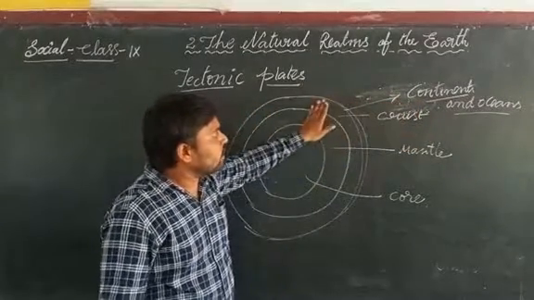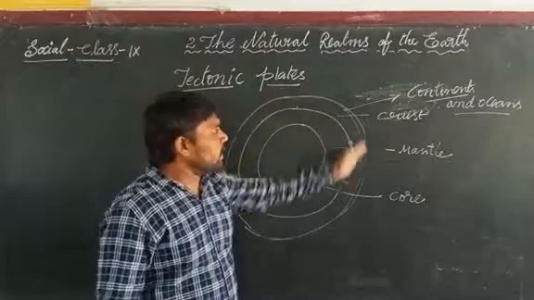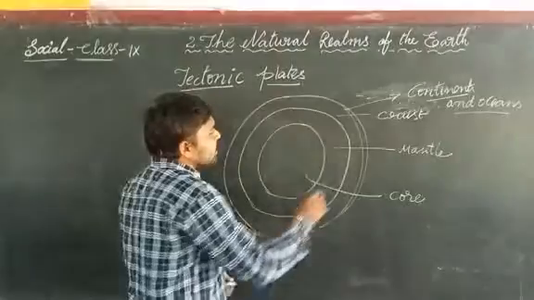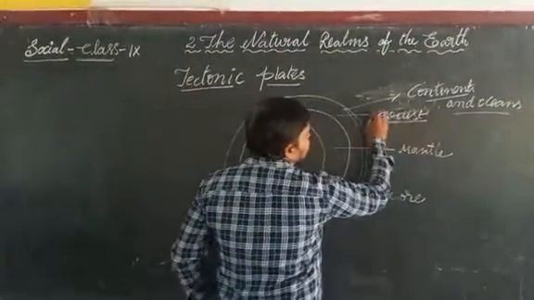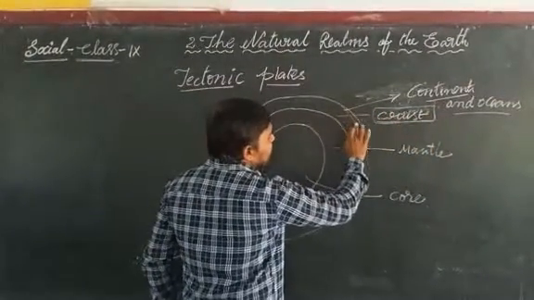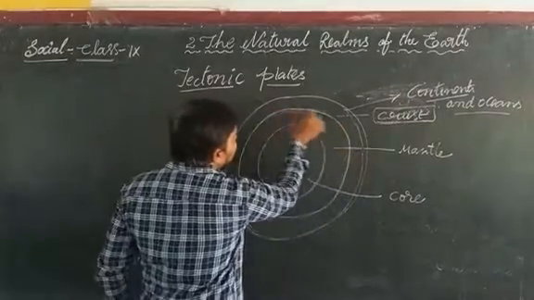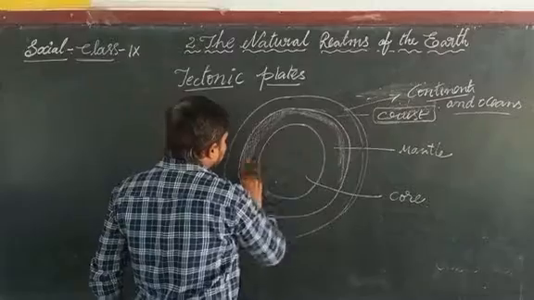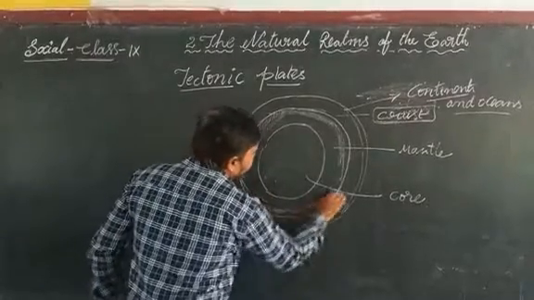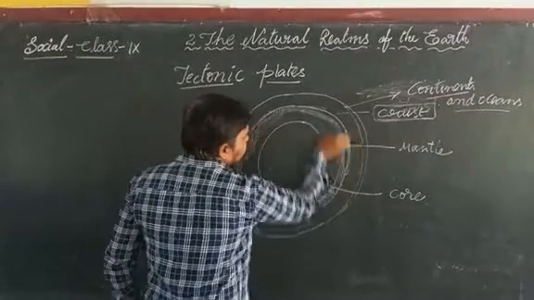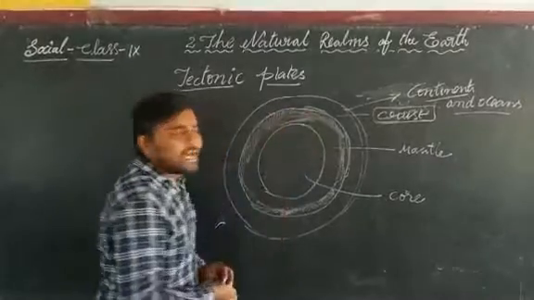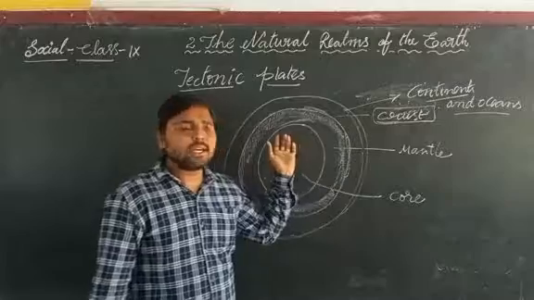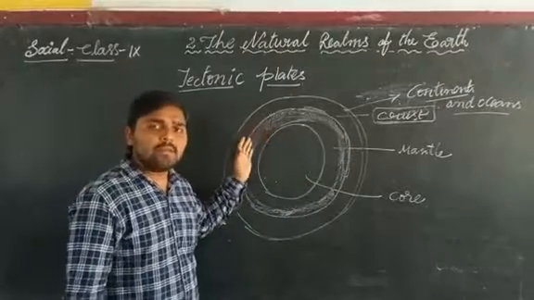These first order landforms lie on the crust, which floats on the mantle. Why does it float on the mantle? Because the mantle is in the form of liquid, in a molten state.